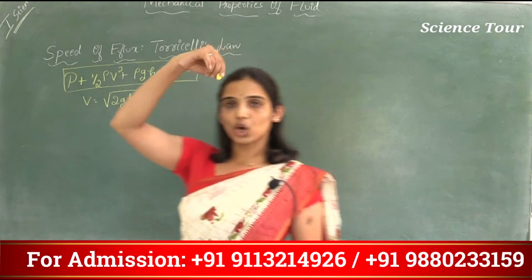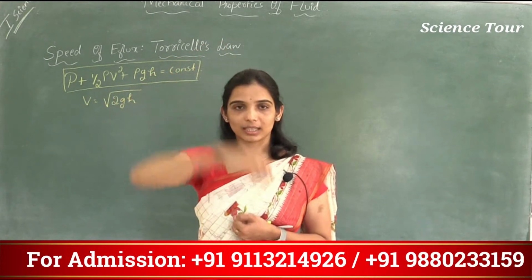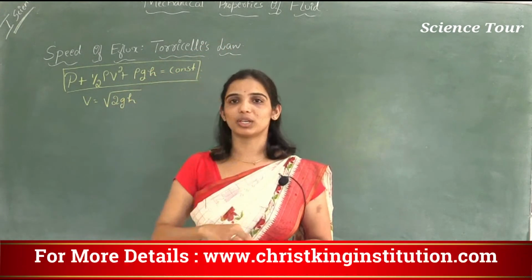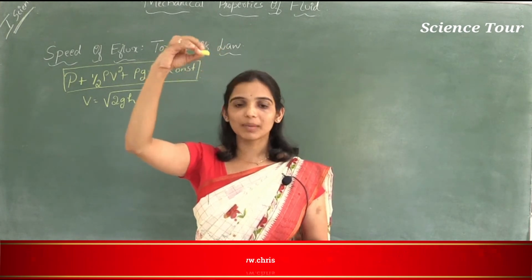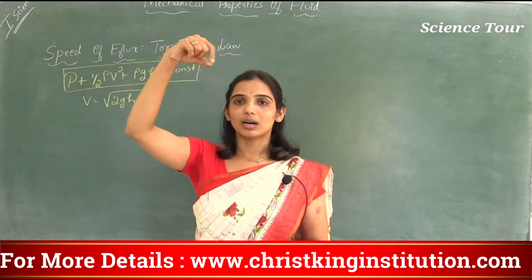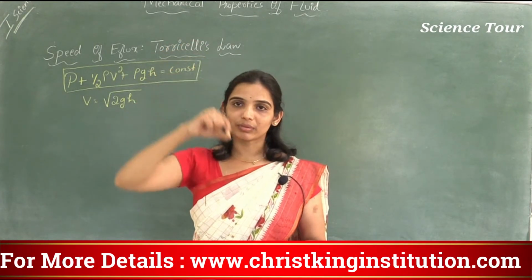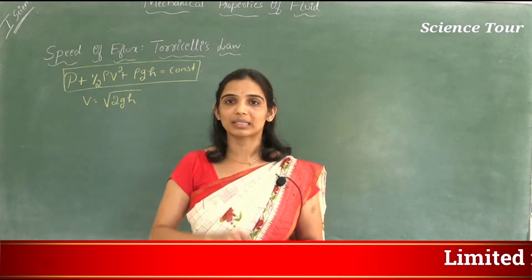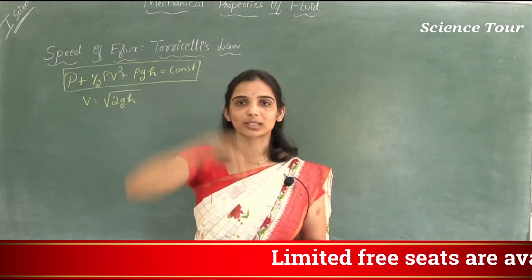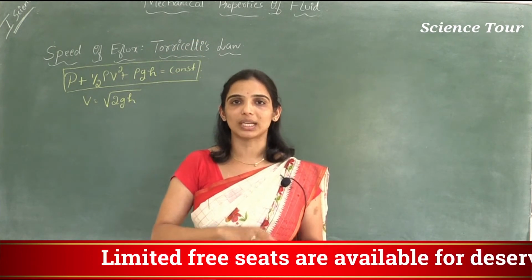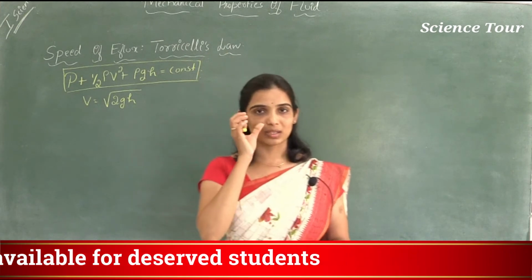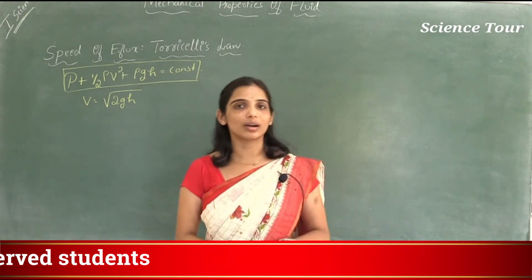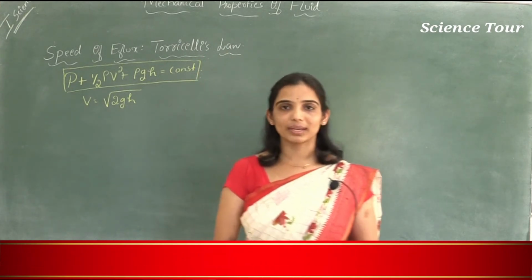If I drop a chalk piece from a certain height, the speed of this chalk piece will be root 2gh. h means the height from which I am dropping it. If from the same height I drop a pebble, its speed will also be root 2gh. If I drop an iron ball, its speed will also be root 2gh. If I drop a feather, that will also be root 2gh. But this should be in a vacuum or evacuated room.